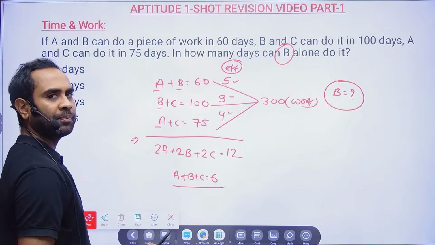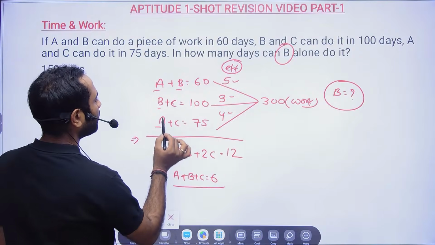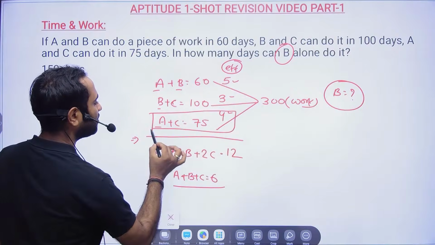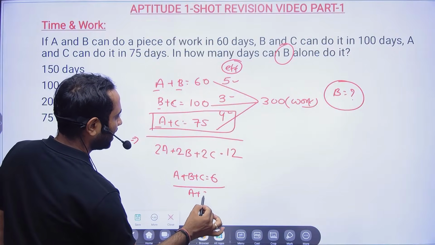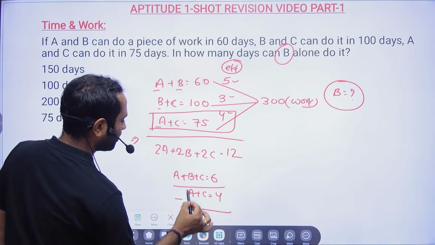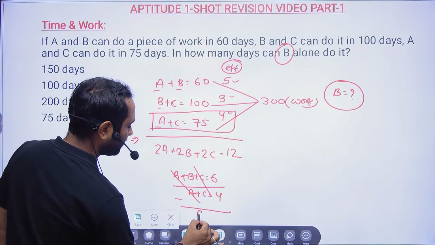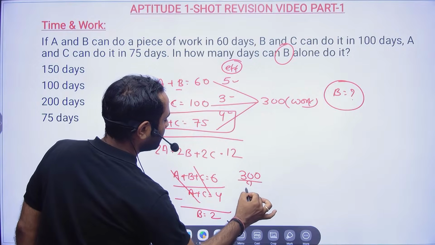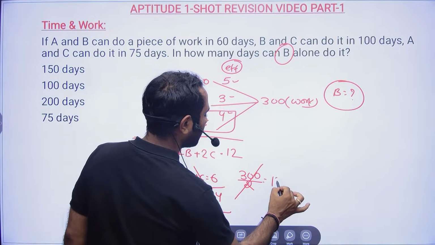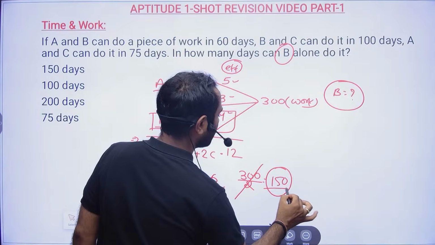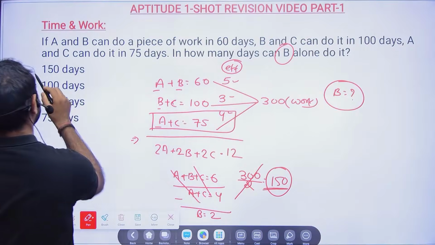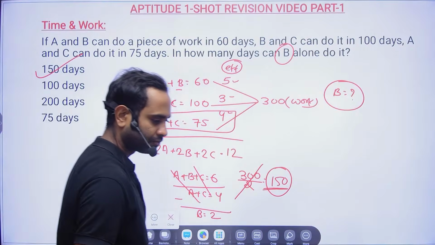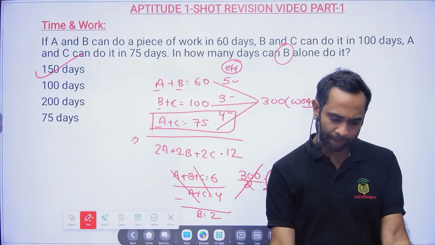So A plus B plus C efficiency is 6. To get B's efficiency, subtract A plus C, which is 4. A cancels, C cancels, and B equals 2. Total work is 300. In how many days will B finish this? 150 days. So option A is the correct answer. Clear?